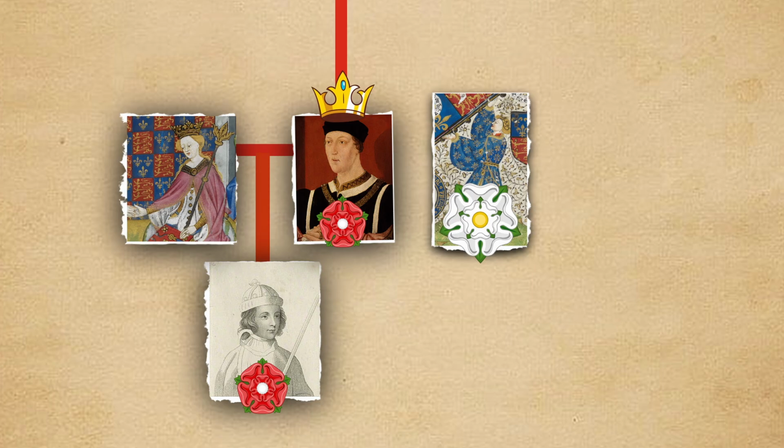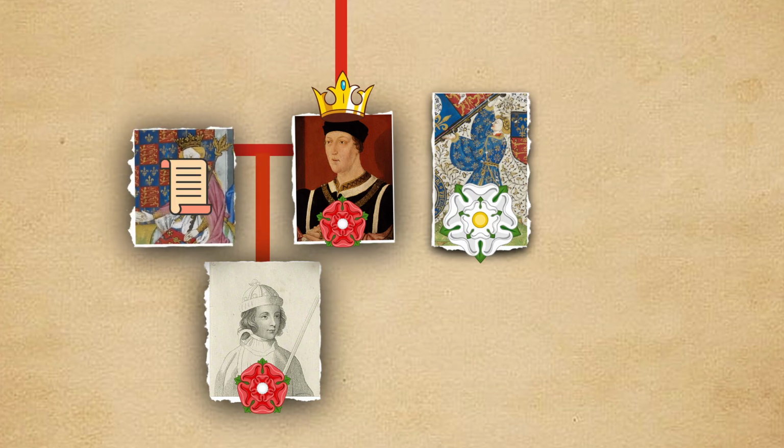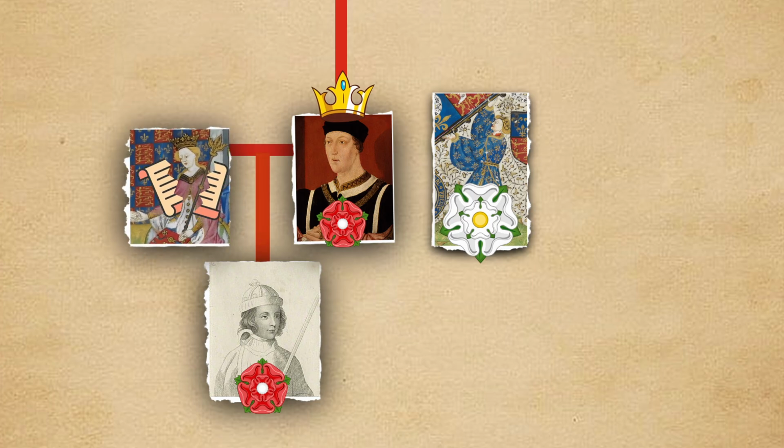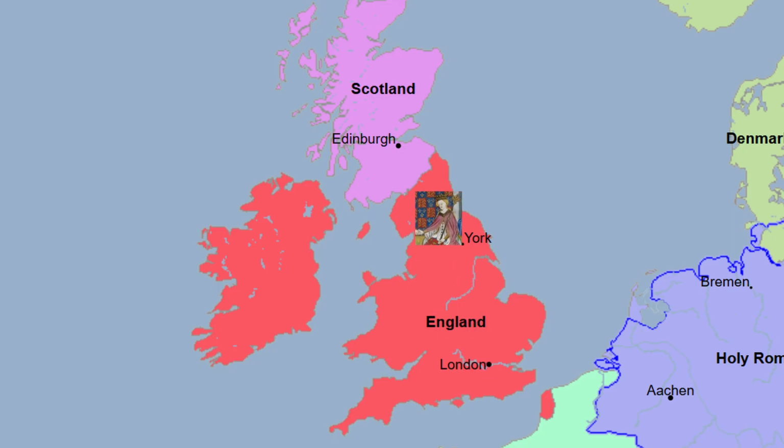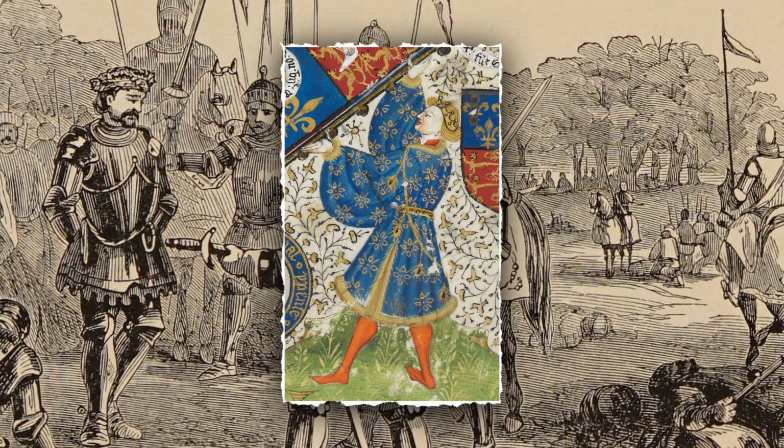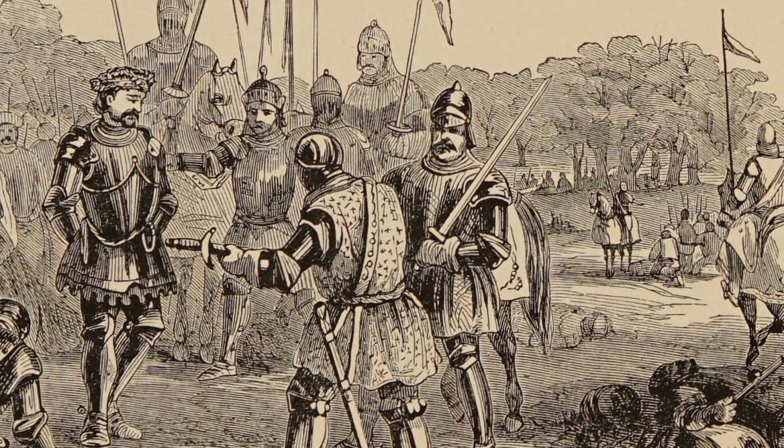For Margaret of Anjou, this was unacceptable. She refused the agreement and fled north, where she struck a deal with the King of Scotland, gaining support in exchange for promises of land. With this army, she marched south. At the Battle of Wakefield, York was defeated and killed, along with his son Edmund.